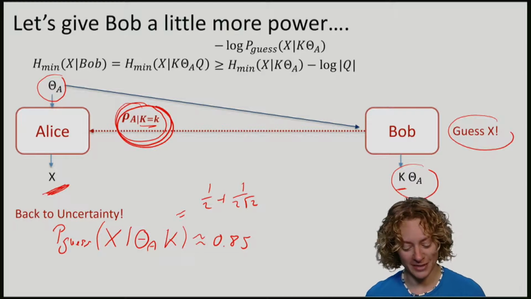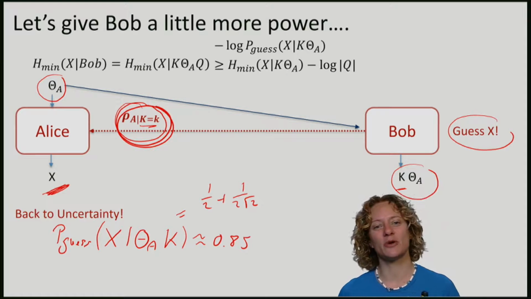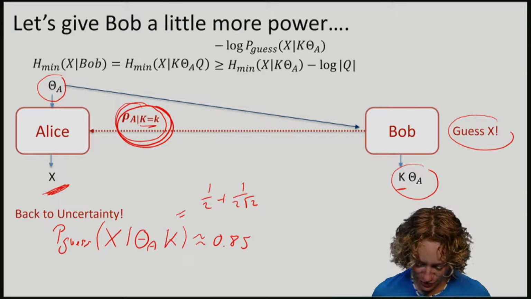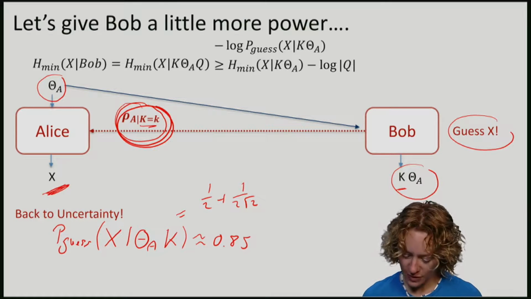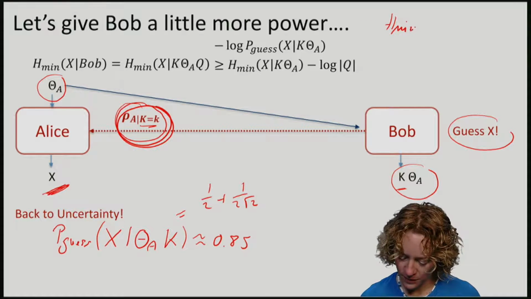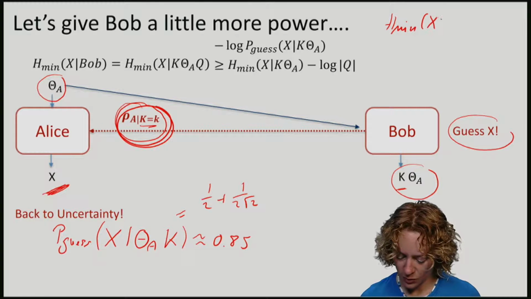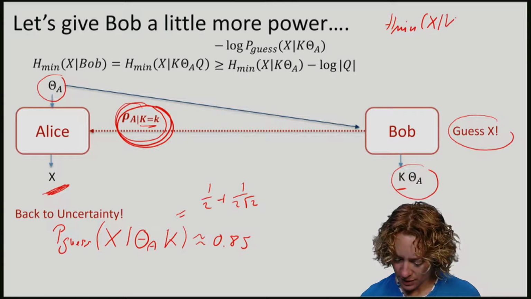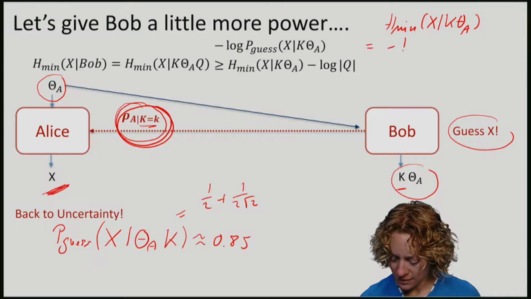In terms of the min entropy, this means that for one round, the min entropy is roughly the log of that. So for one round, for one bit, so to say, we have a min entropy of X given K, theta A being minus the log of the guessing probability, being roughly 0.22.